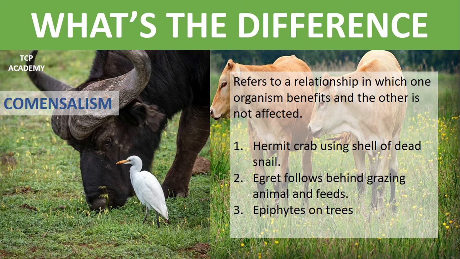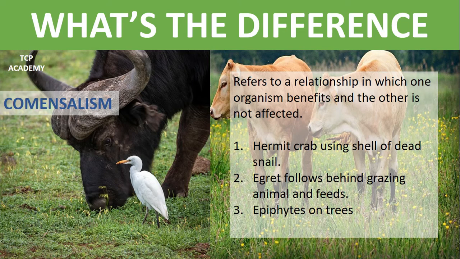Commensalism. Commensalism refers to a relationship in which one organism benefits and the other is not affected, as in the case of the hermit crab using the shell of a dead snail. The snail is not affected, but of course the hermit crab would have gotten protection from the shell.